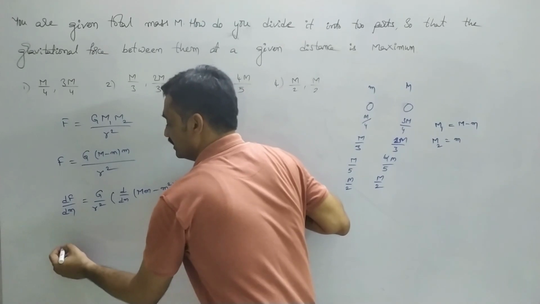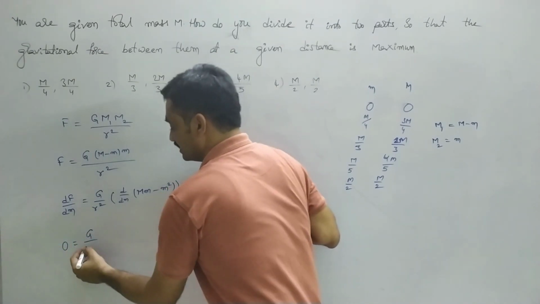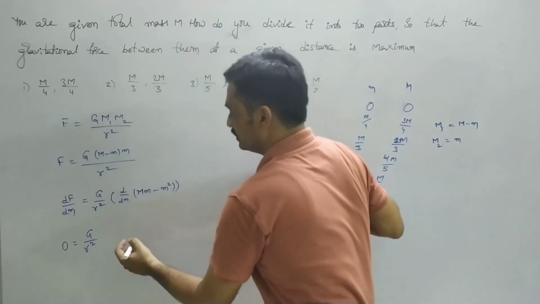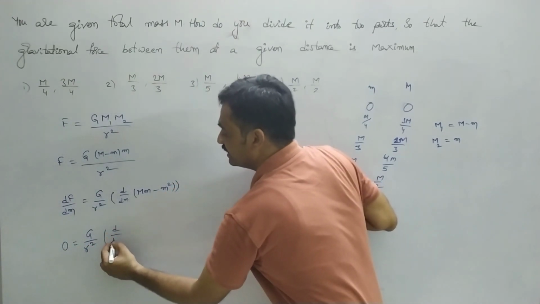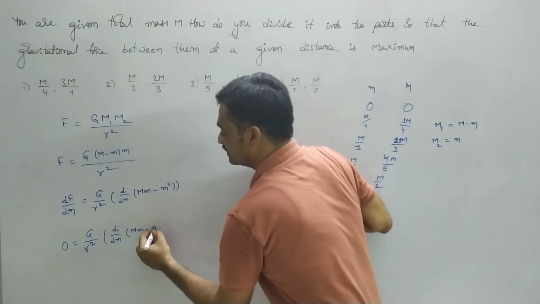As this value is equal to 0, we can represent the expression as 0 equals G by r square into d by dm of capital M into small m minus m square.